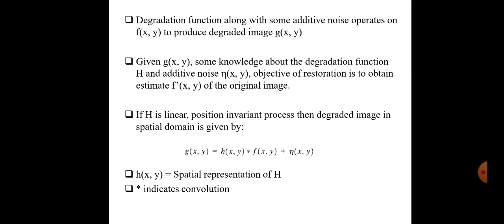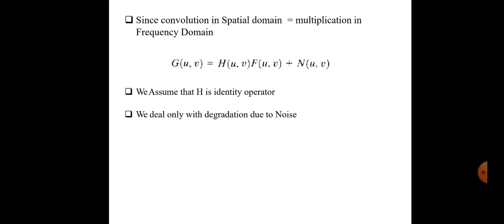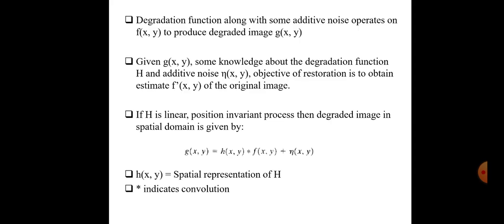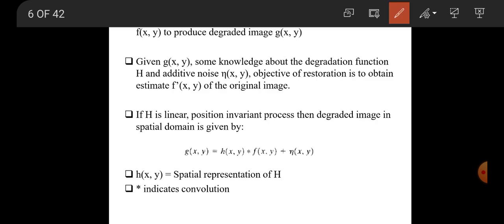Star indicates it is a convolution operation. Since it is convolution in the spatial domain, we are multiplying g of x comma y convolution h of x comma y. After that we will be adding noise. g of x comma y is equal to h of x comma y plus noise. So by taking the Fourier transform, you will be getting this convolution operation as a multiplication.